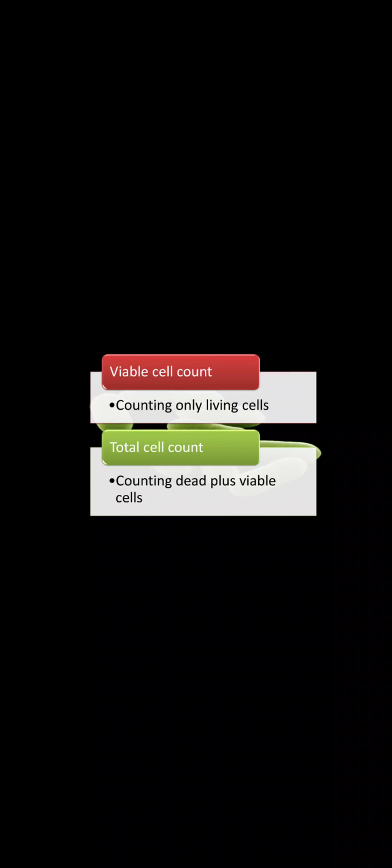Now, another way of counting bacteria is the indirect method, though it is not followed much now, but that is also a method. Now what is the indirect method? If I go back, in viable cell count and total cell count, we are observing and counting the cells directly. So that is the direct method. What is this indirect method? I am not counting the cells, rather I am taking the dry weight, the weight, the mass.